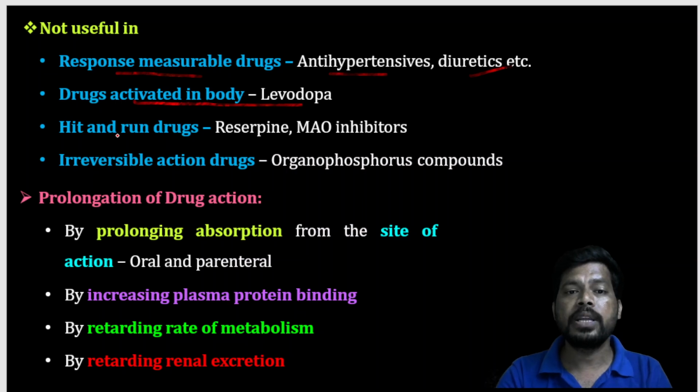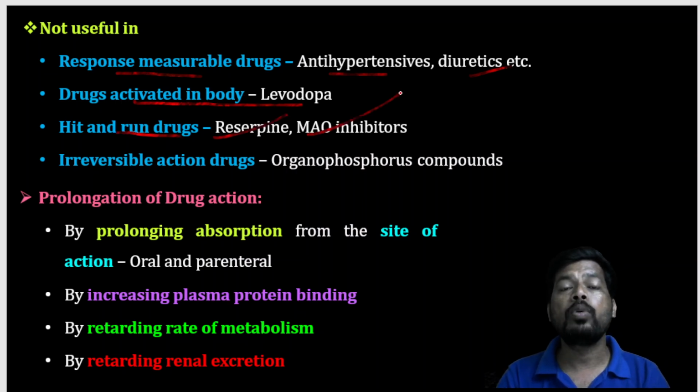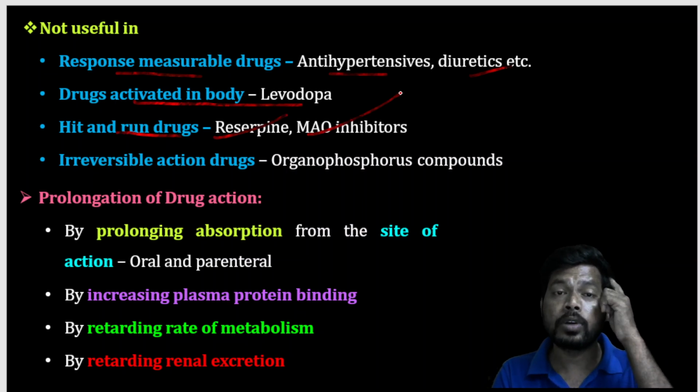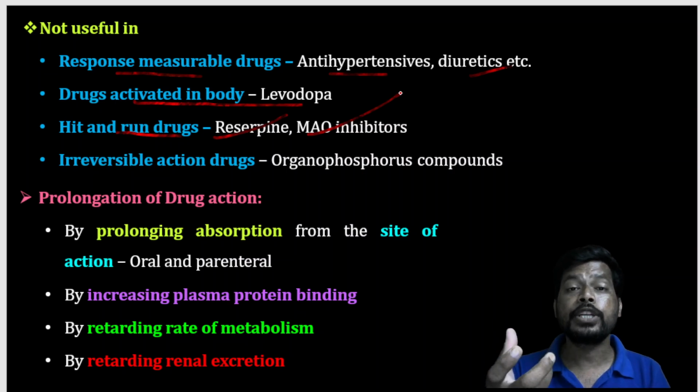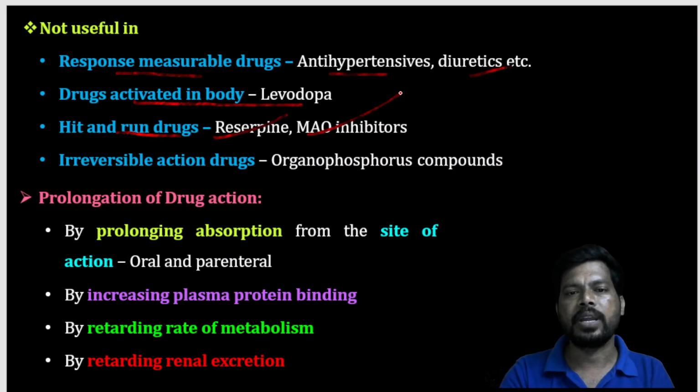And some of the drugs like hit and run drugs like reserpine as well as MAO inhibitors, monoamine oxidase inhibitors. As you know, reserpine is a natural alkaloid, and in olden days, reserpine was used as an antihypertensive. Nowadays it is not used because of depression as a major side effect.